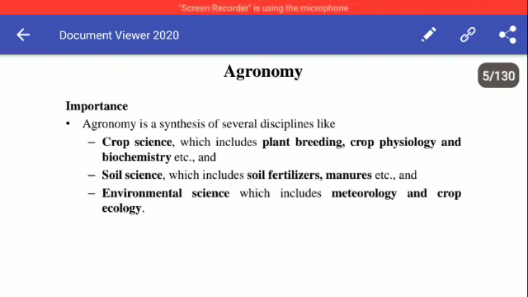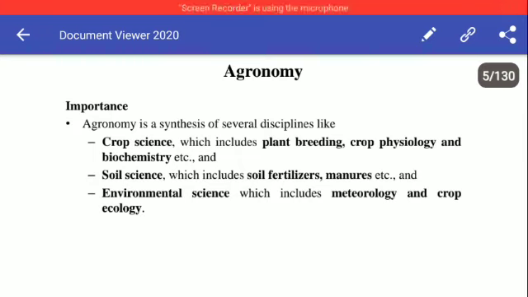Then we have soil science, which includes soil fertilizers and manures, and how we can increase soil fertility through utilizing different organic and inorganic fertilizers, and also manures like farmyard manure and chicken manure. So soil science is also a sub-branch of agronomy.